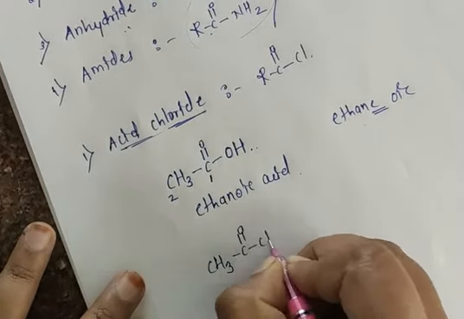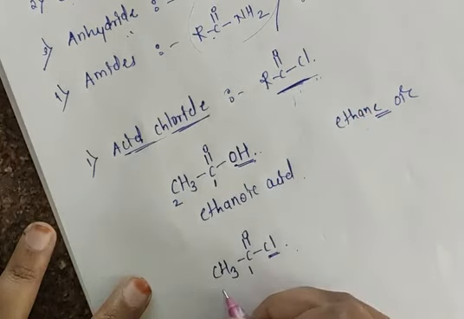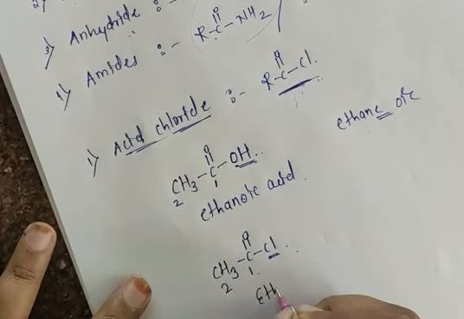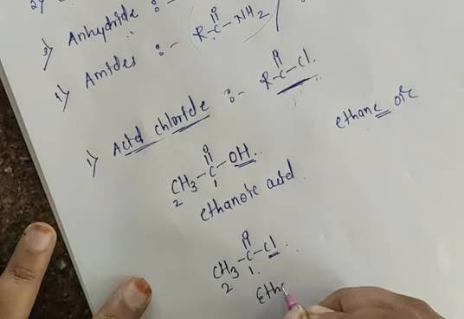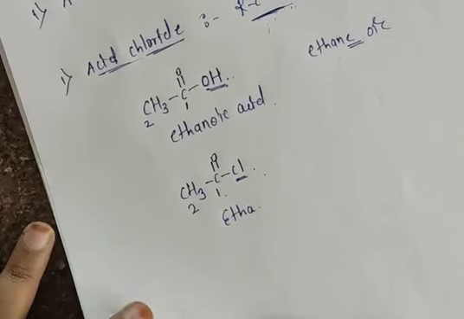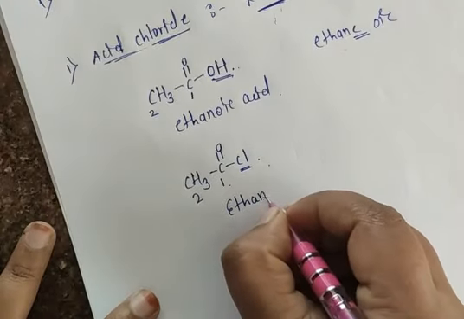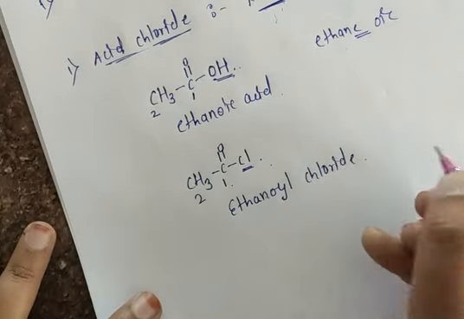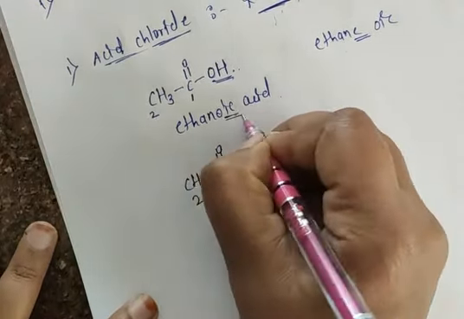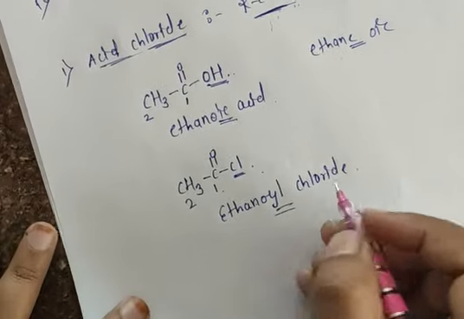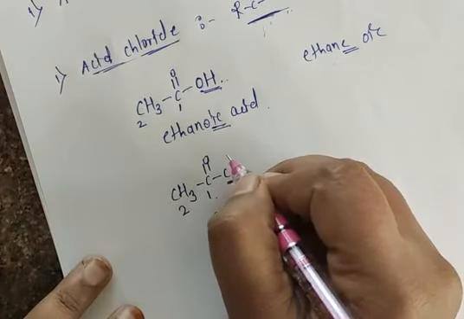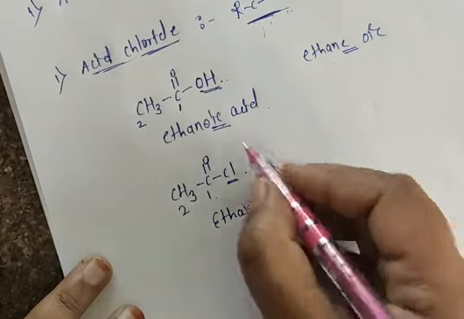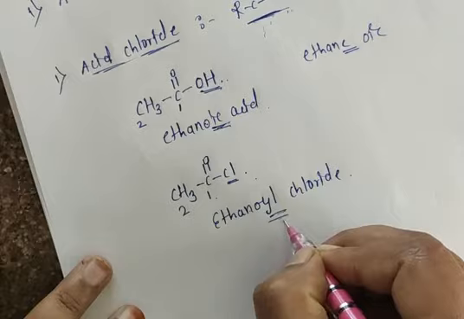So in that case, how should we give the name? Number here 1, 2. So we have here only 2 carbons. So here also, ethanoyl chloride. Here this IC will be replaced with YL. You have to remember, if in a given organic compound there is a presence of a chloride group, you have to use there, this IC will be replaced with YL.